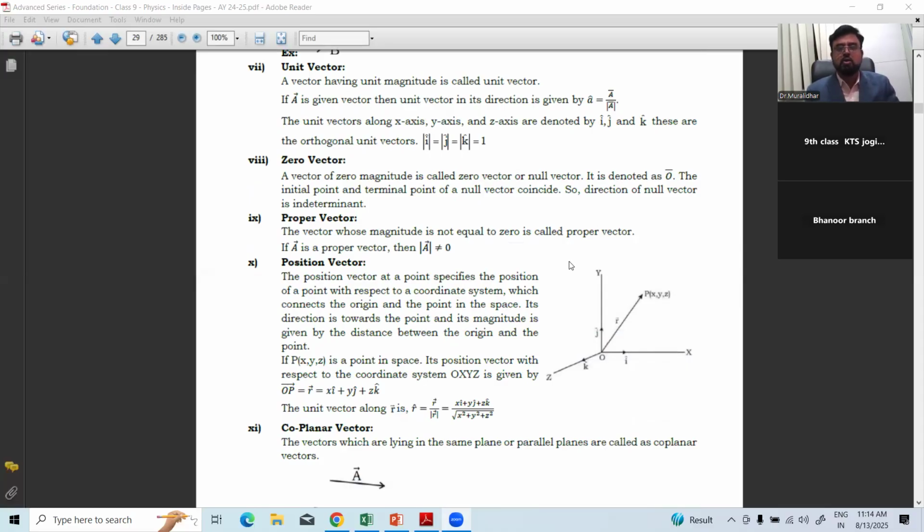Unit vector. Hope all of you are having the material also with you. If not, you can purchase the material immediately, because point to point we discuss from the material only. So there are totally 11 types of vectors we can see here. Then you can find the angle between the vectors. Very important formula. Then we'll discuss what is addition of vectors, subtraction of vectors, multiplication of vectors also. It all satisfies the vector algebra in mathematics.